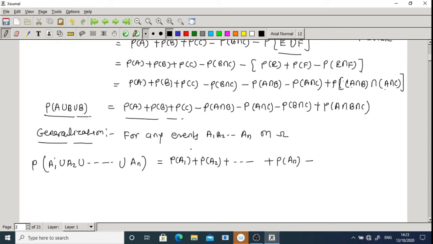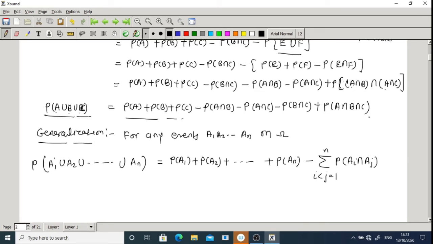After that there is the intersection of two terms, as with A1, A2 and A3 earlier. So minus the summation over I less than J going from 1 up to N of probability of AI intersection AJ.